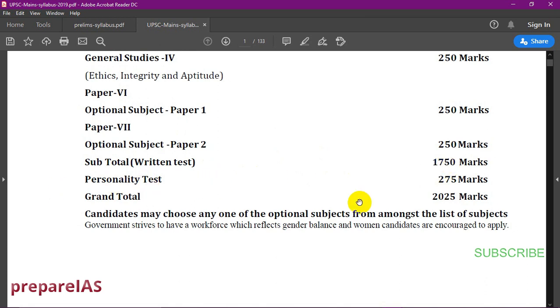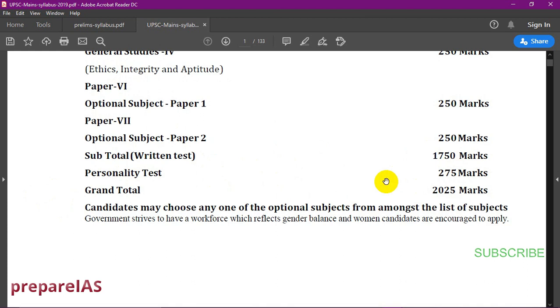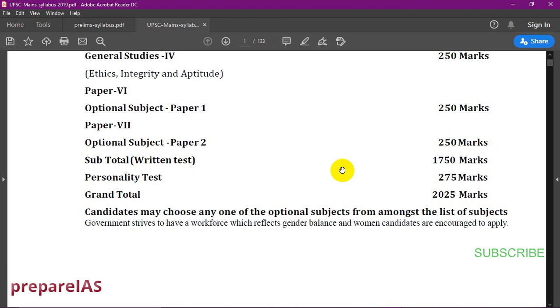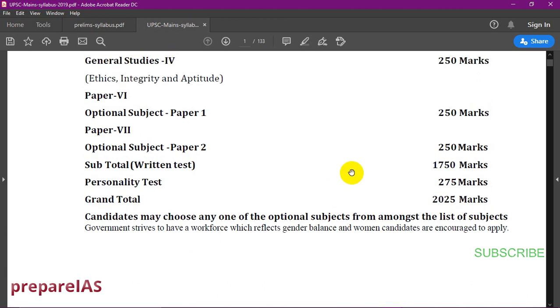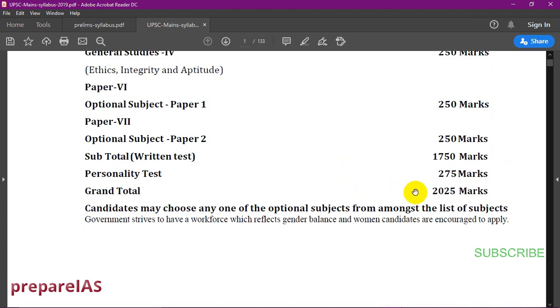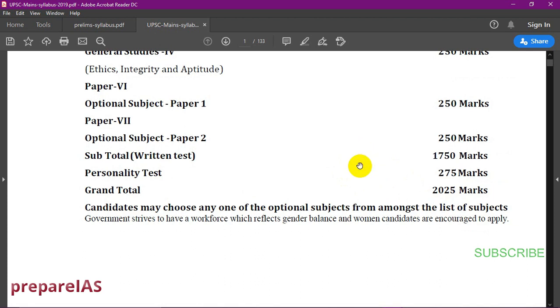And we have a personality test score of 275. So the average score will be around 150 to 160, and people get about 200 also. It depends. In upcoming videos, I'll be showing you the mark sheets of the toppers, so we'll get an idea how much marks people are actually getting. So the grand total is 2025 marks.